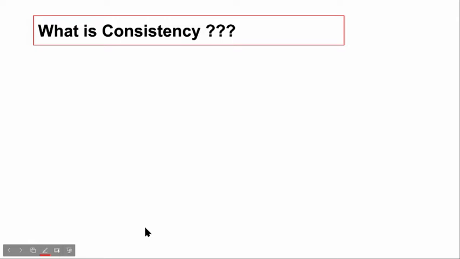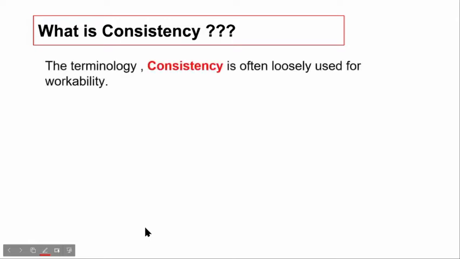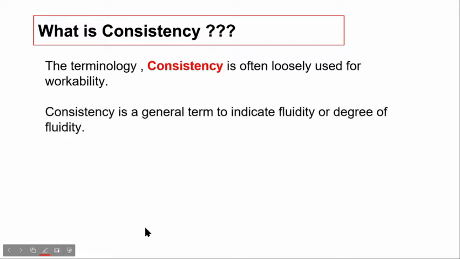What is consistency? Consistency is another term that is used for workability. The terminology consistency is often loosely used for workability. Consistency is a general term to indicate fluidity or degree of fluidity of concrete, or it can also be said to indicate the degree of wetness of concrete. Consistency is the ability of a concrete to flow.